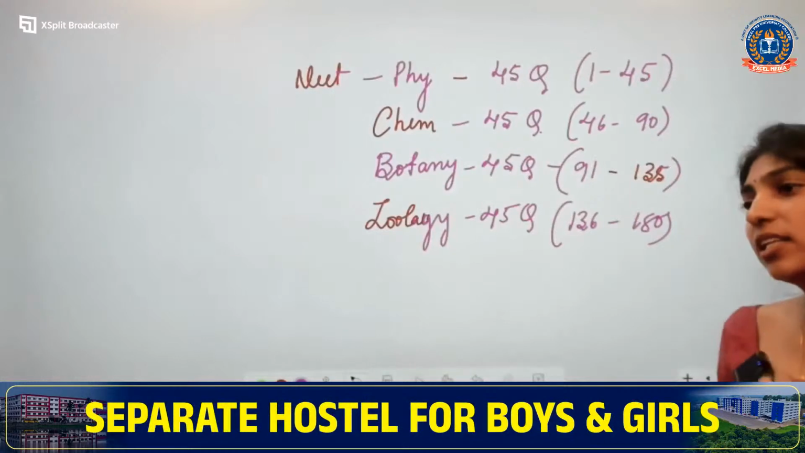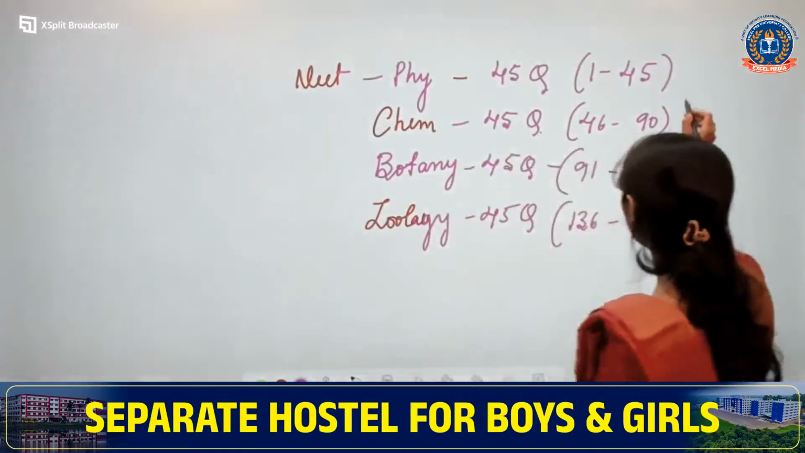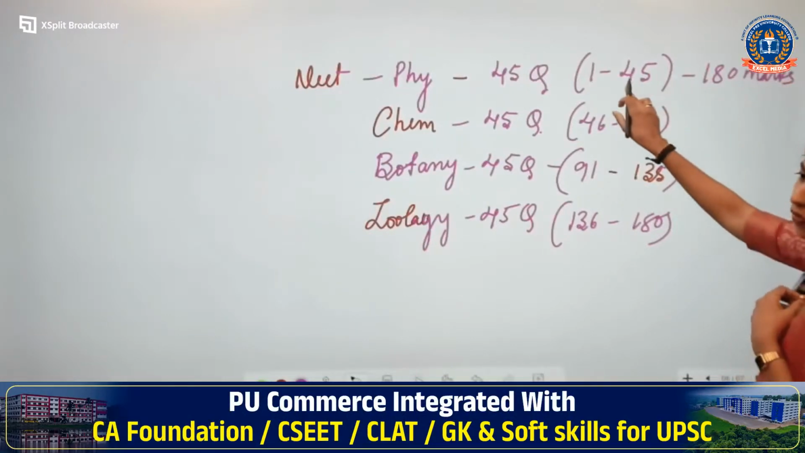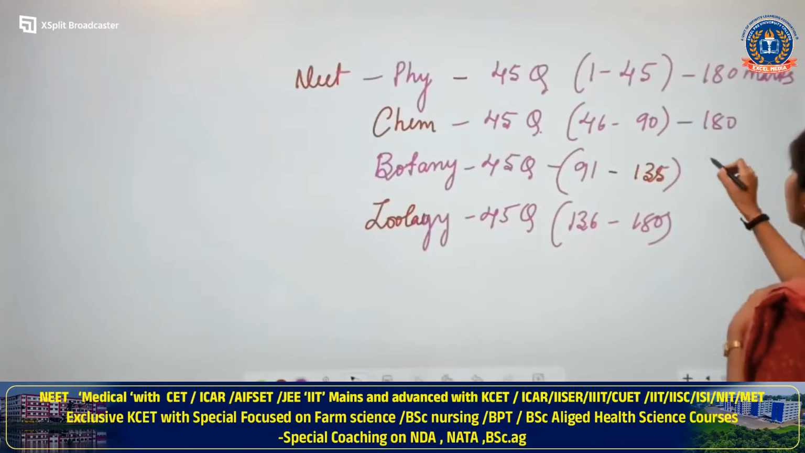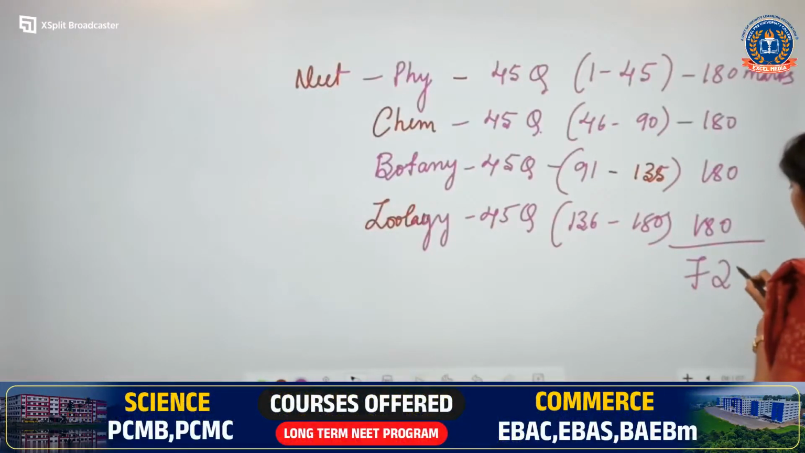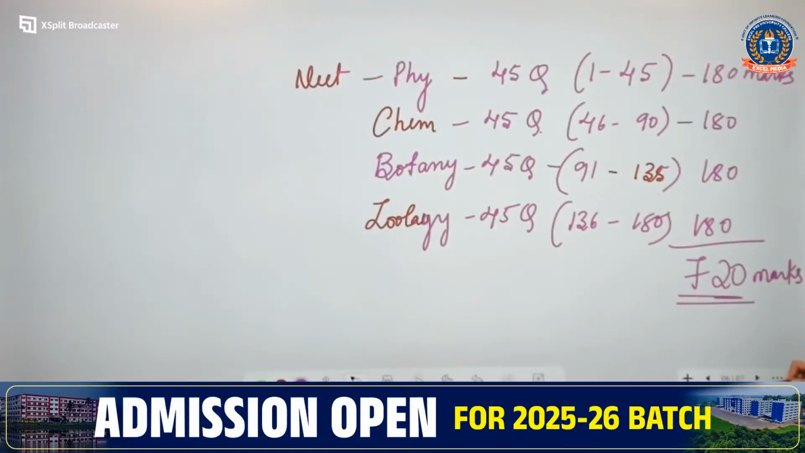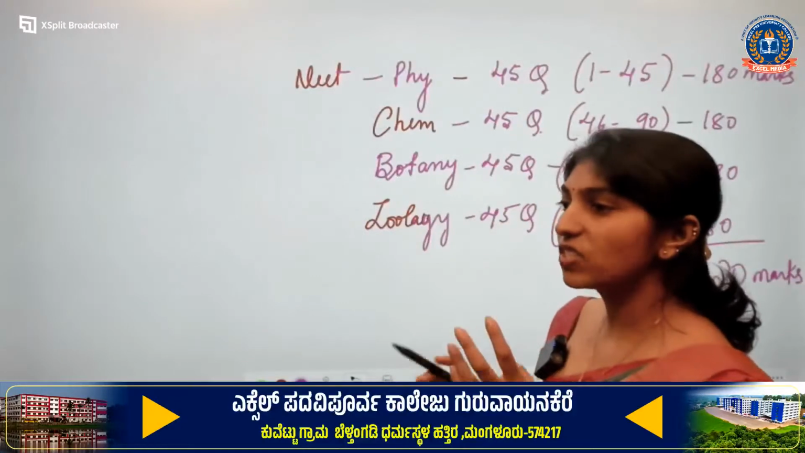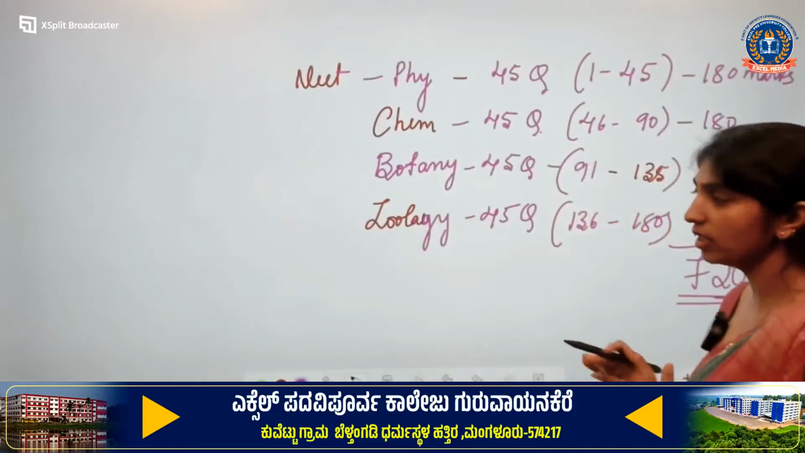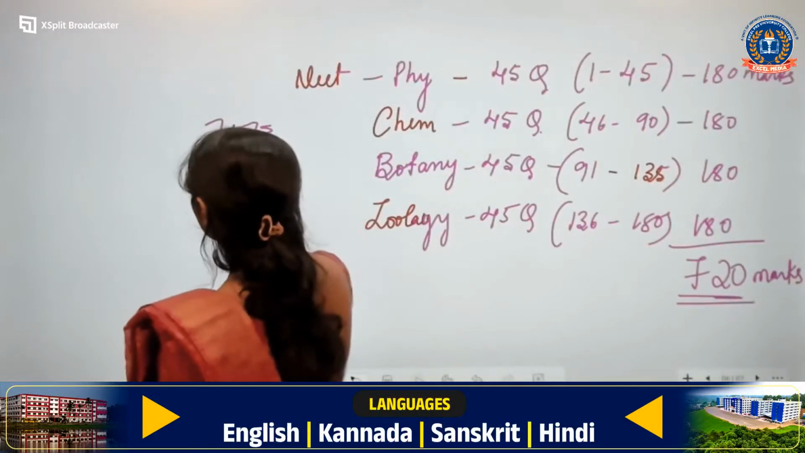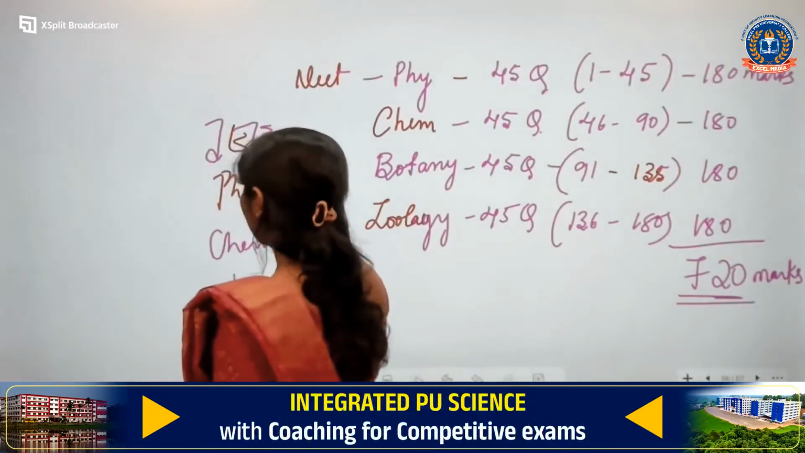Chetan Kumar, in JEE there is no biology. Each question carries 4 marks, so physics is 180, chemistry 180, botany 180 and zoology 180. In total it is 720 marks. This is the pattern for NEET. When we say JEE, you do not have biology. You have only three subjects: physics, chemistry and mathematics.